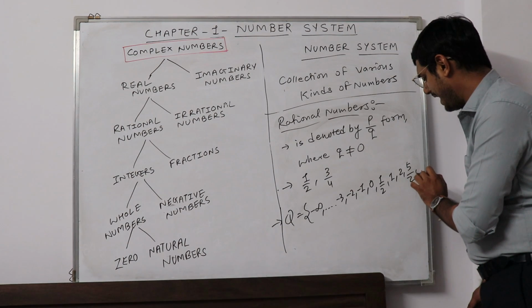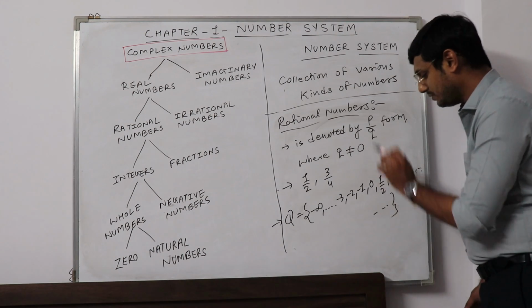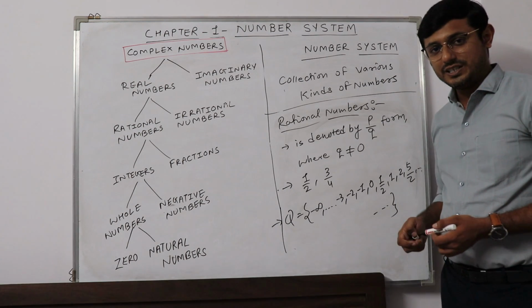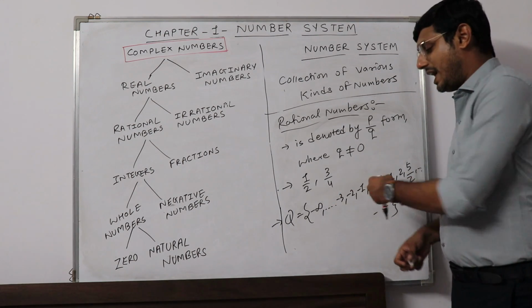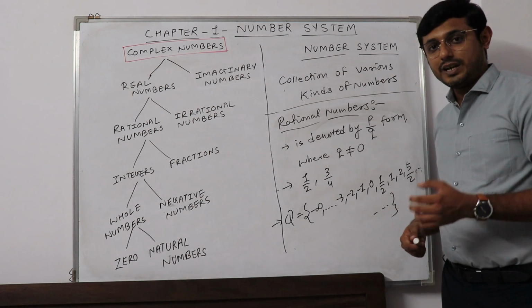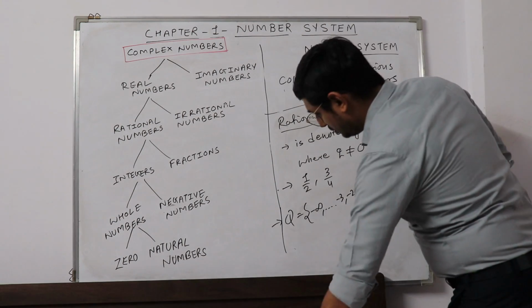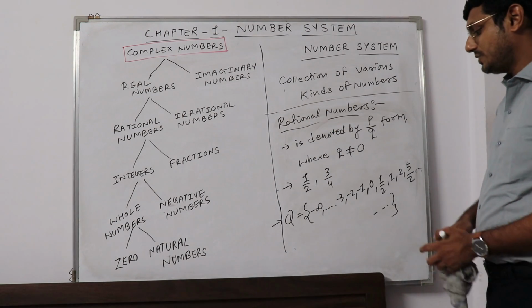We can put n numbers of rational numbers between any two numbers. In 8th standard we have already seen that there are infinite rational numbers between any two numbers. So this is the set of rational numbers.